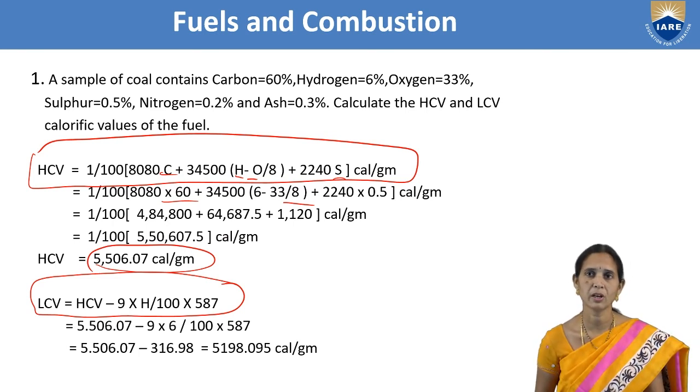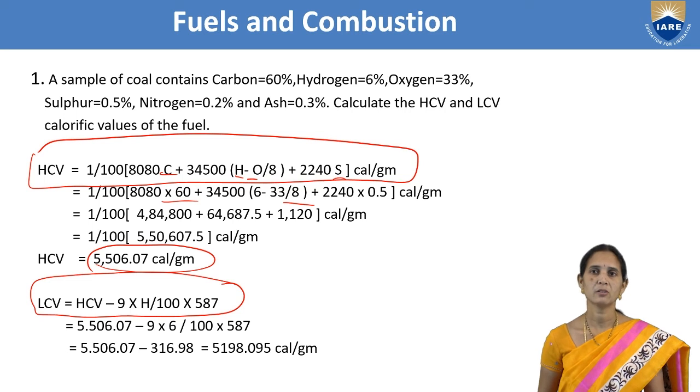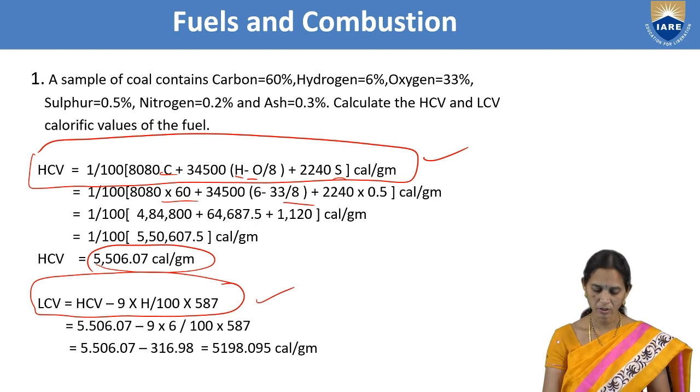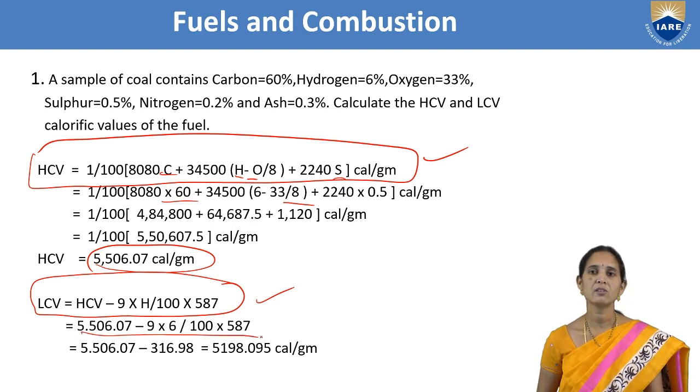HCV is equal to 1 by 100 into [8080 into C, that is carbon, plus 34,500 into (H minus O by 8) plus 2240 into sulfur] calories per gram. This is the HCV formula. LCV is equal to HCV minus 9 into H by 100 into 587. We apply the values in the formula, then we can find LCV.